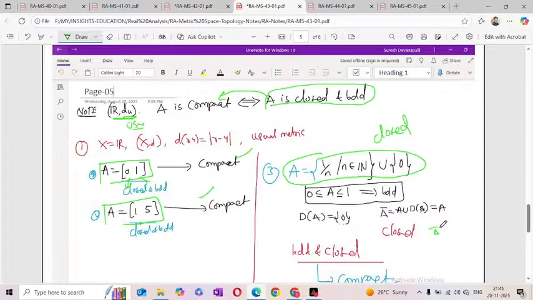So closure of A is equal to A, we call it a closed set. Interior of A is equal to A, we call it an open set. Now this is a closed set. Is it bounded? Bounded, because the lower bound is 0 and the upper bound is 1. Now it is a bounded set. That means this is now a closed set and a bounded set. So closed, bounded, and usual metric, it is definitely a compact set.